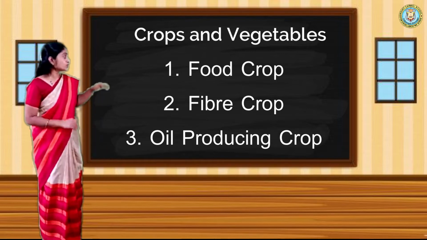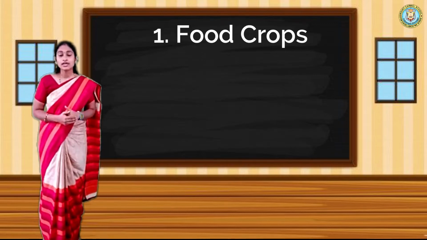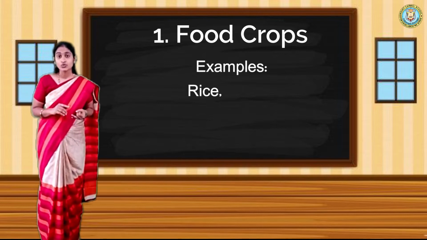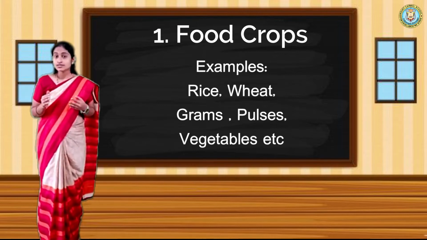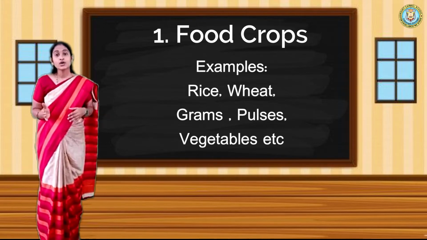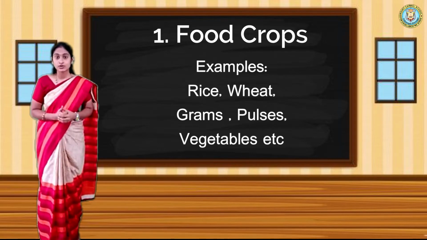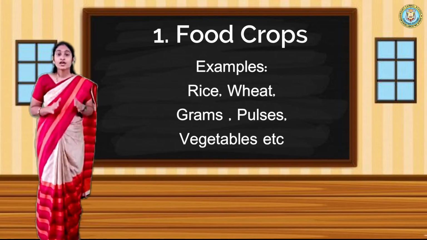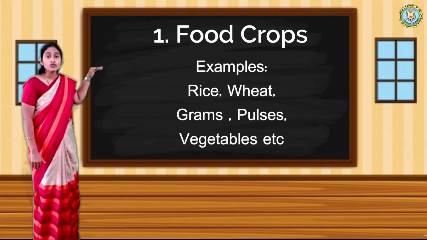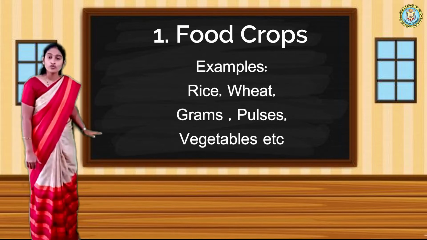So let us move on to the food crops. Food crops means what? In day-to-day life we use rice, wheat, gram and pulses, cereals, and vegetables as food, and that should be in large quantity. So they all are food crops. Here I have written the examples for food crops.